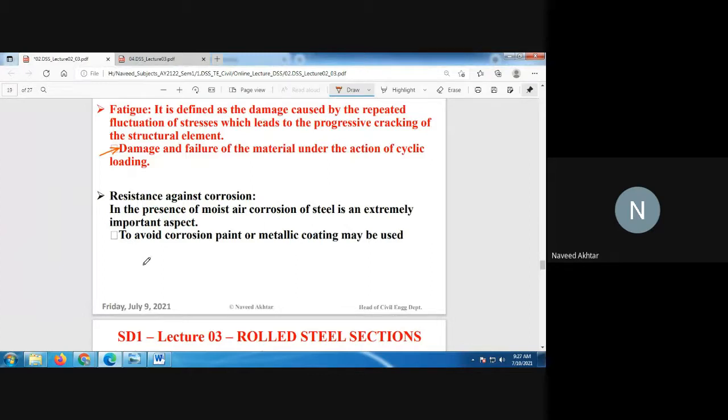Then resistance against corrosion. Everyone knows that when steel comes in contact with the atmosphere, the moisture content and harmful gases in the atmosphere react with the steel and corrode it. So in the presence of moist air, corrosion of steel is an extremely important aspect. To avoid corrosion, we put a paint or metallic coating over the steel surface.